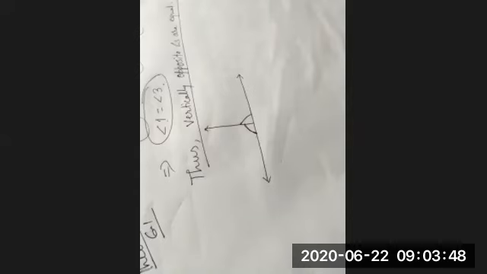Any problem? Page number 94, in the NCERT book. It is theorem number 6.1.